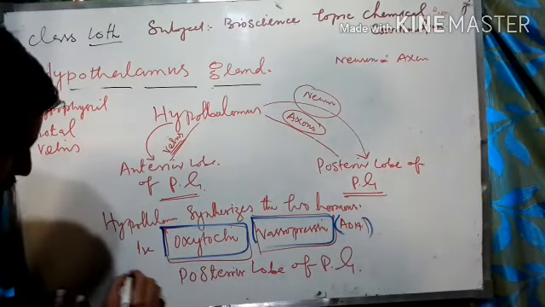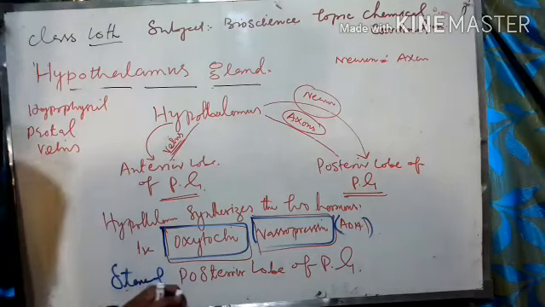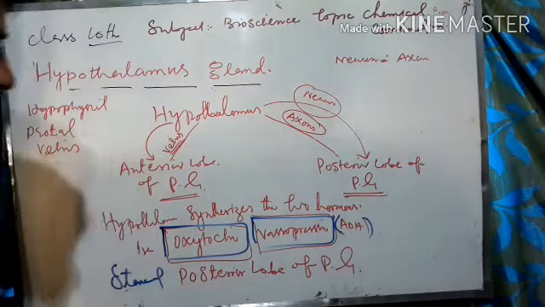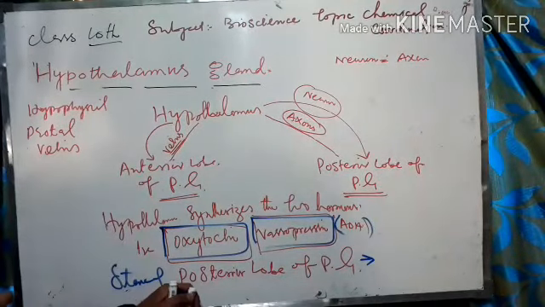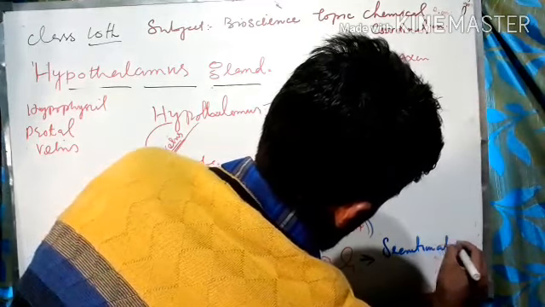But where are they stored? They are stored in the posterior lobe of the pituitary gland, and this very part will secrete them; secretion occurs also through this part.